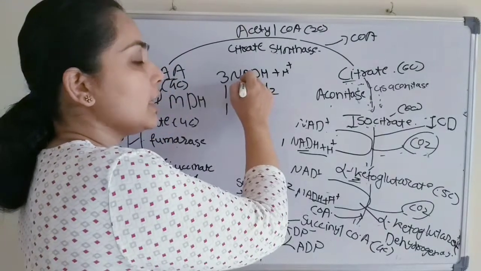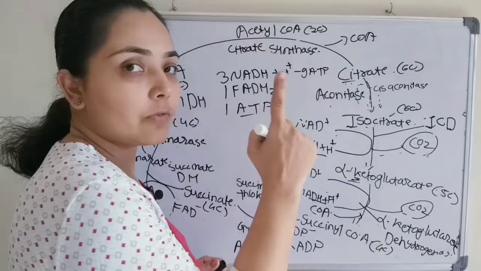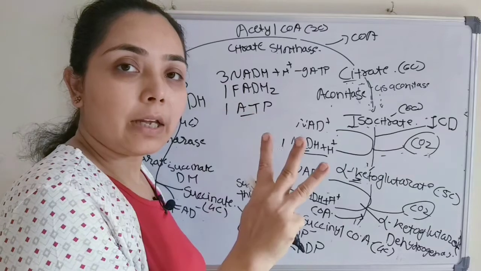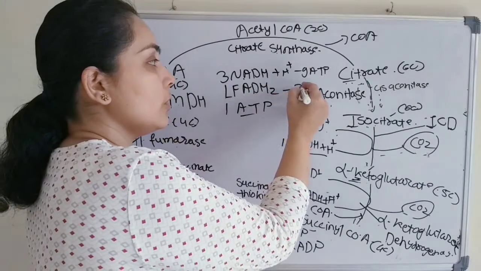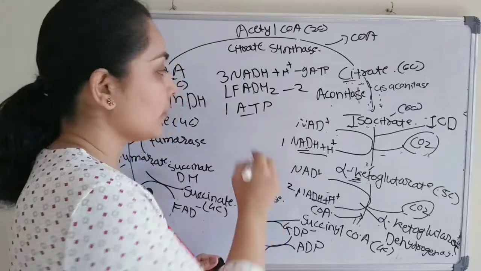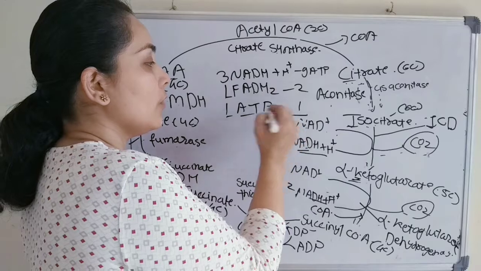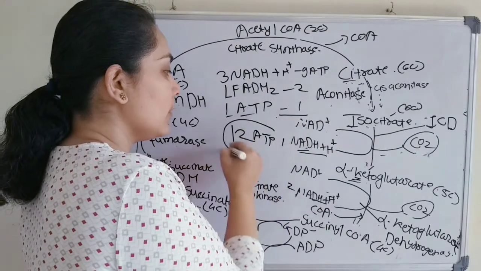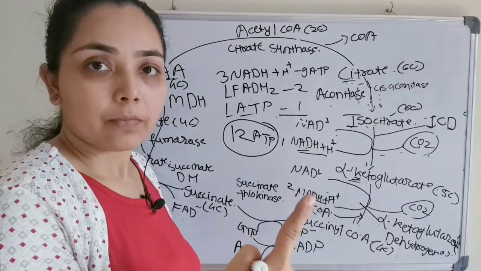So 3 NADH is equal to 9 ATP. 1 NADH will generate 3 ATP in the electron transport chain. Okay, so 3 NADH will generate 9 ATP. 1 FADH2 will generate 2 ATP and 1 direct ATP. So 12 ATP will be generated in 1 turn of the Krebs cycle.